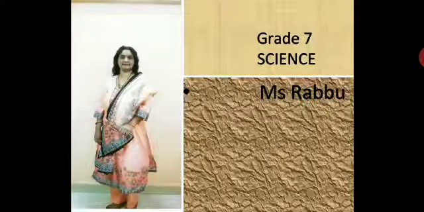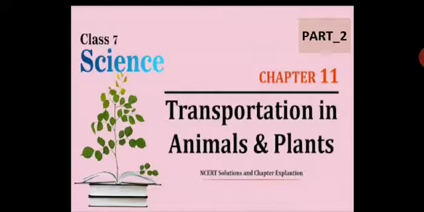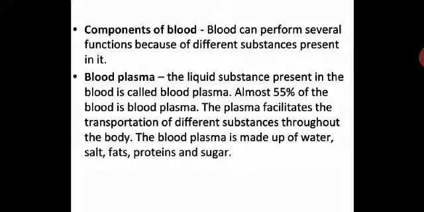So let us continue with the chapter which we have started in the previous session, chapter 11, transportation in animals and plants. Part 2, let us see what are we going to have in part 2. We have learned about blood, the importance of blood in the body, the various functions which it performs, we have seen in the previous session. In this session we are going to see components of blood. What blood is made up of, what are the components, what exactly it consists of, we are going to see in this session. So blood components you are going to take down in your notebook.